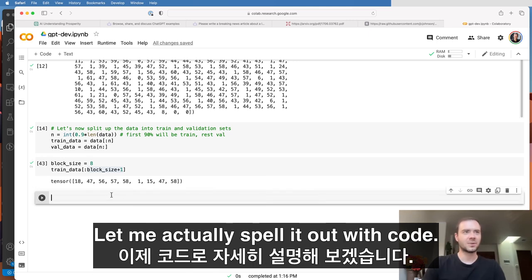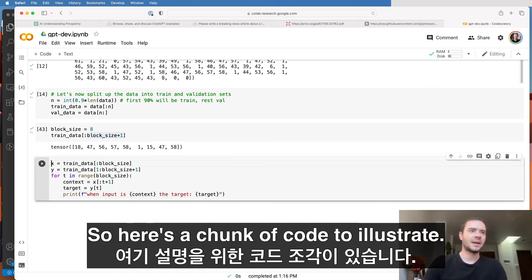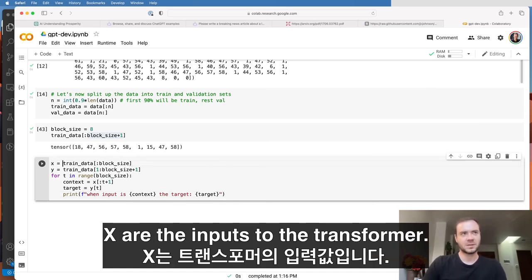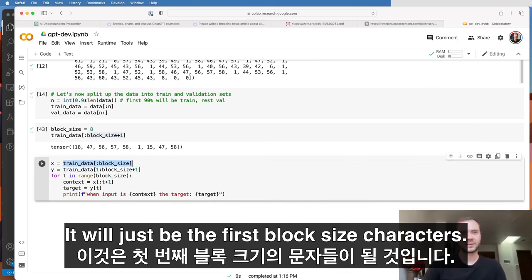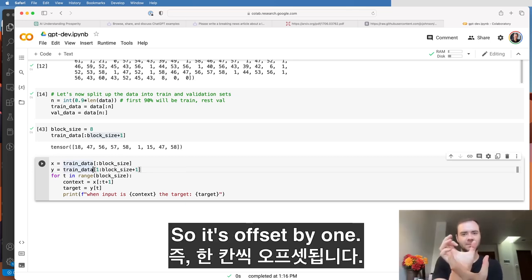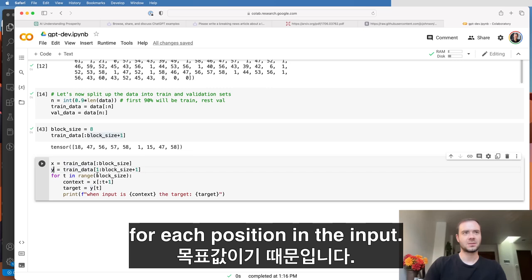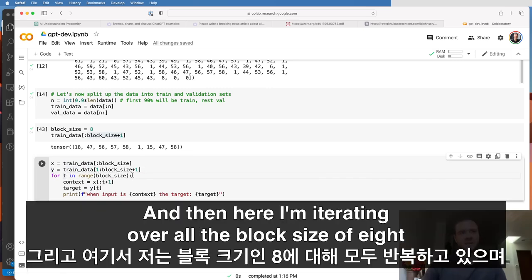Let me actually spell it out with code. So here's a chunk of code to illustrate. X are the inputs to the transformer. It will just be the first block size characters. Y will be the next block size characters, so it's offset by 1. And that's because Y are the targets for each position in the input. And then here I'm iterating over all the block size of 8.